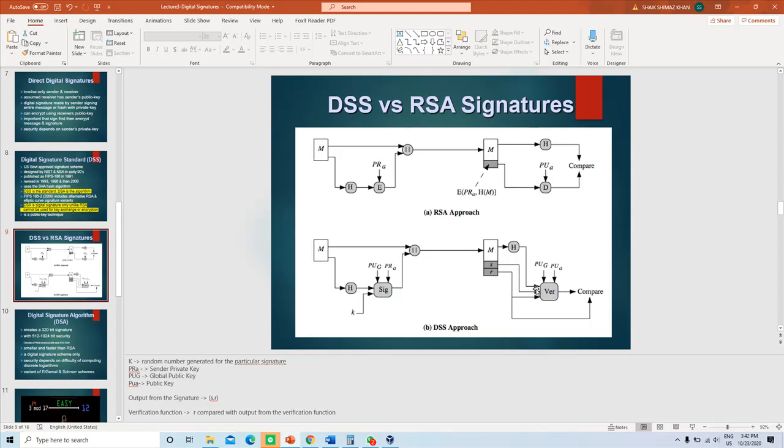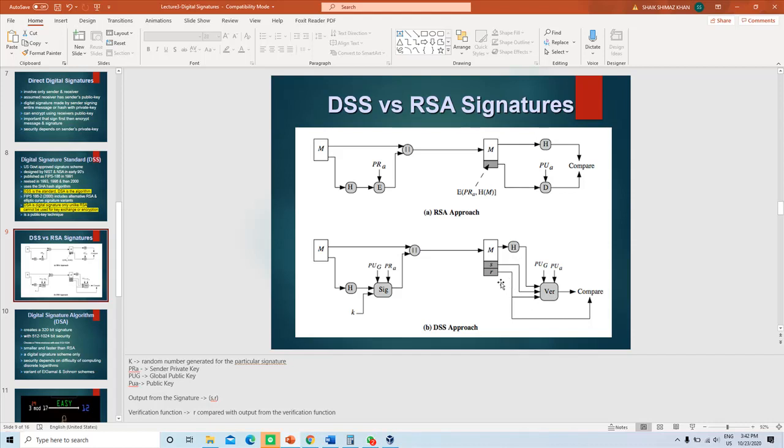Then the S value and the R value also go as inputs into the verification function, and finally you get a value, R dash. That R dash is compared with the R value. If they are matching, it means the signature is valid. If they are not the same, then the signature is not valid.